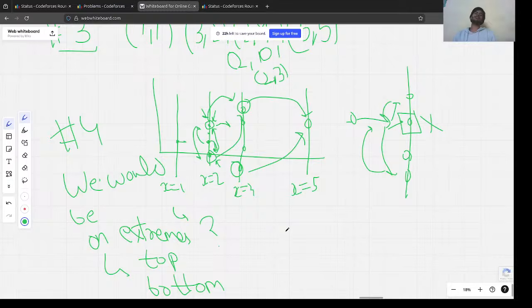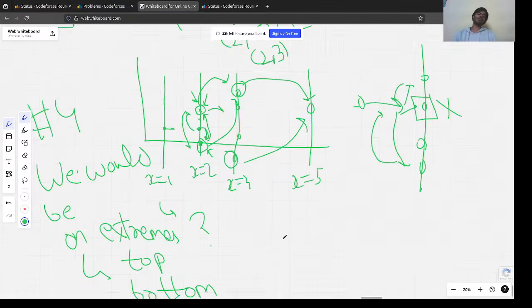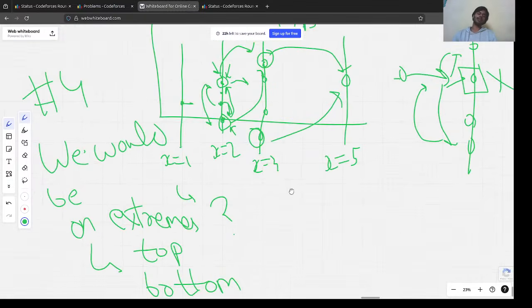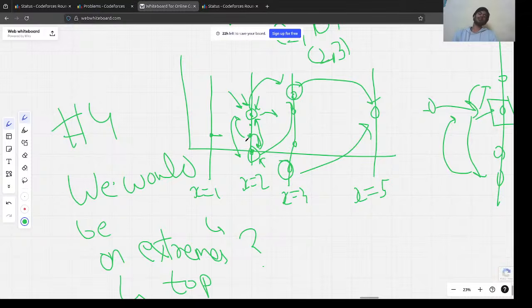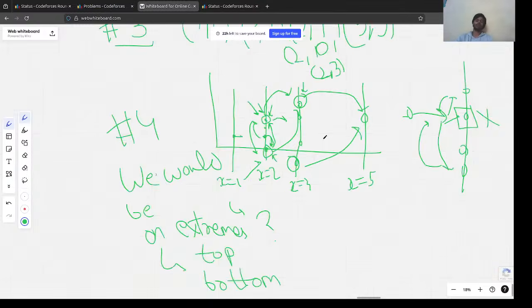Got it? So this was the solution here. The solution was that only extremes matter, and then we calculate the time to reach this element, and then we calculate the time to reach this element. And for the next, again extremes matter, so we calculate for this element how much time it would require for the uppermost point to reach here, and how much time it requires for the lowermost point to reach here, right? Even though it was like the sixth question, comparatively this was the only solution here, right?